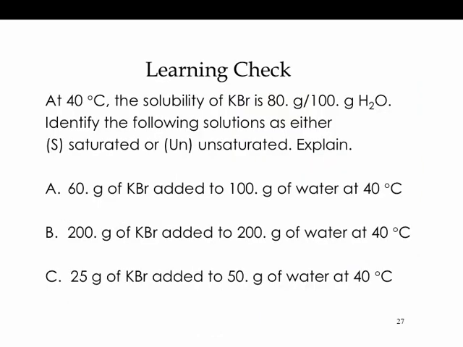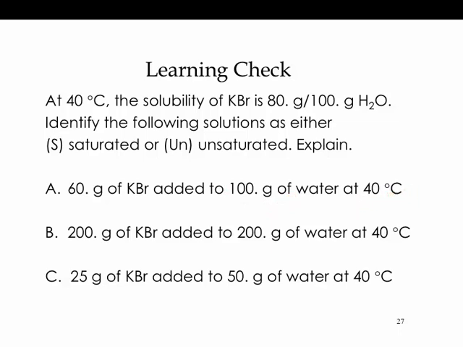Let's take a look at this learning check. At 40 degrees, you're told the solubility of potassium bromide. For A, B, and C, we're going to determine whether these are saturated or unsaturated. The first one, we're still in 100 grams of water and still at 40 degrees, as originally given.